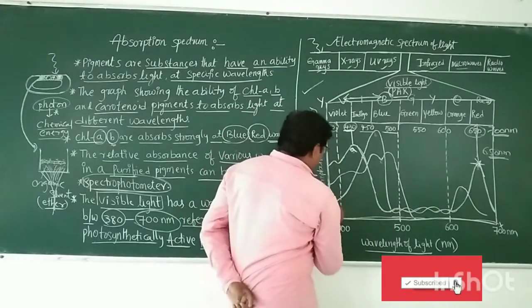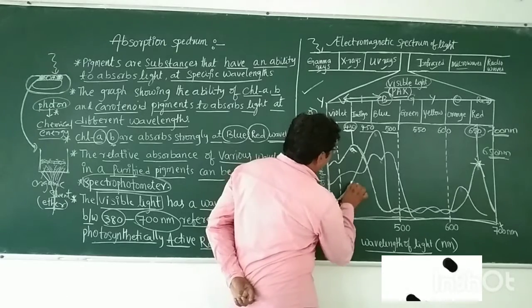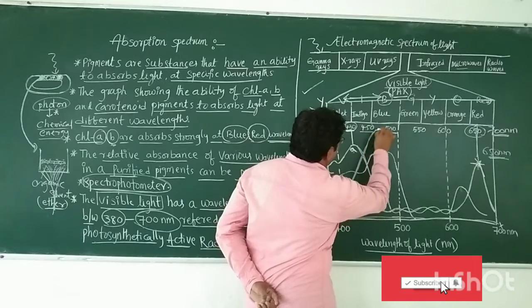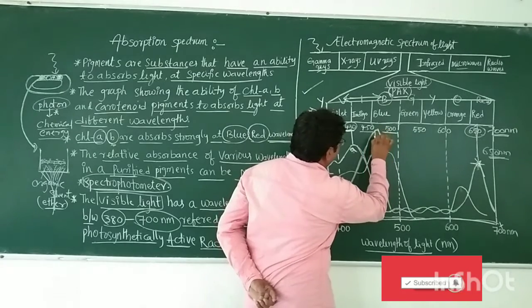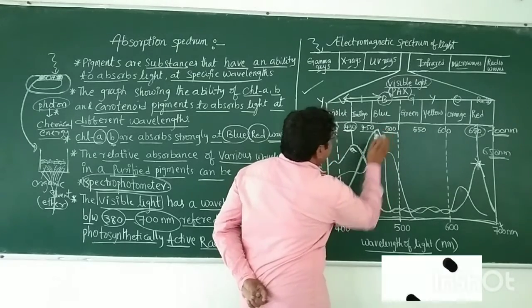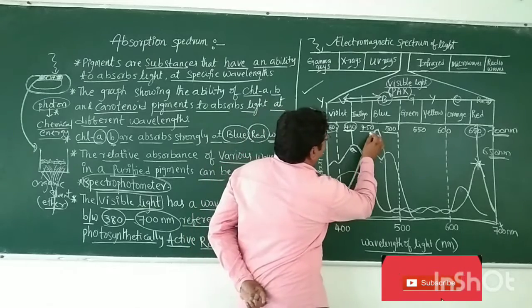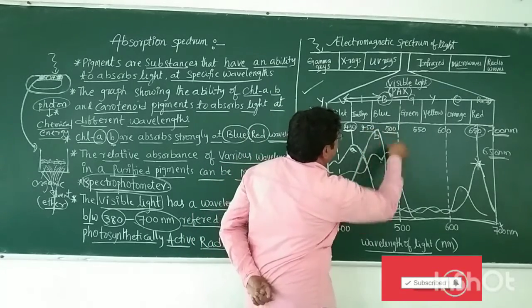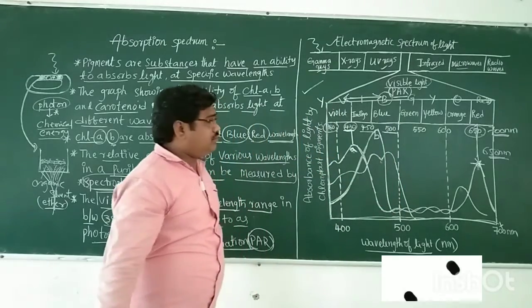Next, this is the chlorophyll A graph, and this is chlorophyll B. Chlorophyll B absorbs light at 450 to 500 nanometers in the visible spectrum.